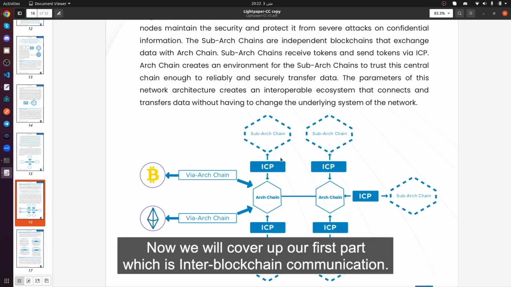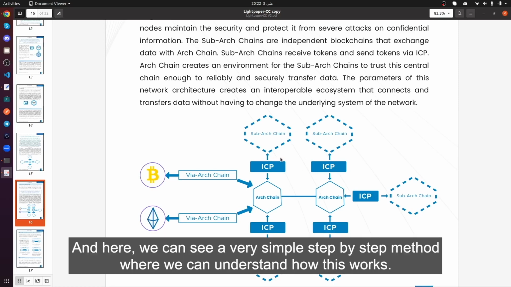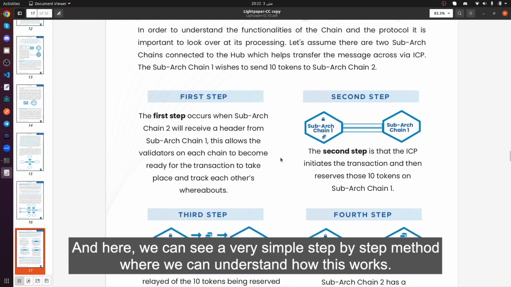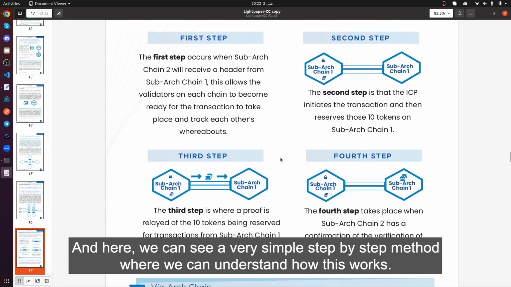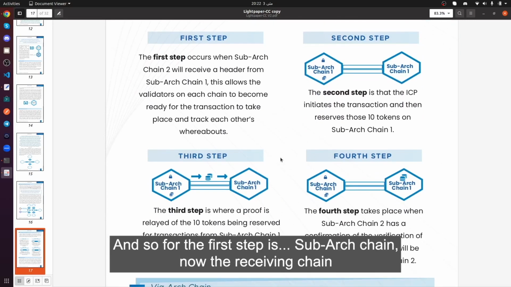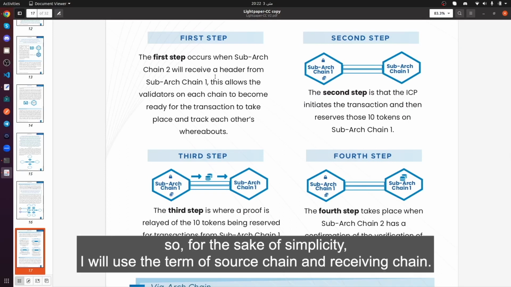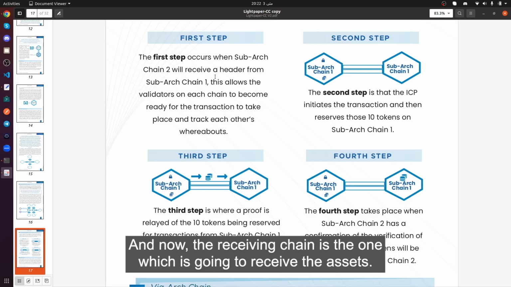Now we will cover our first part, which is inter-blockchain communication. Here we can see a very simple step-by-step method where we can understand how this works. The first step is sub-arc chain. For the sake of simplicity, I will use the terms source chain and receiving chain. The receiving chain is the one which is going to receive the assets.